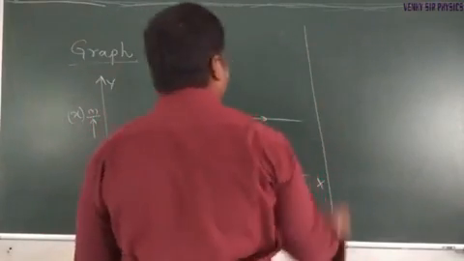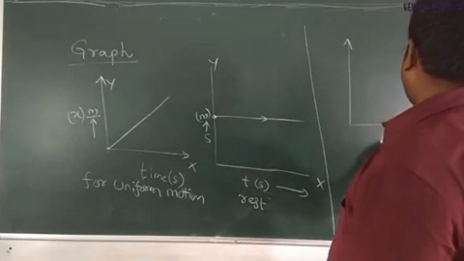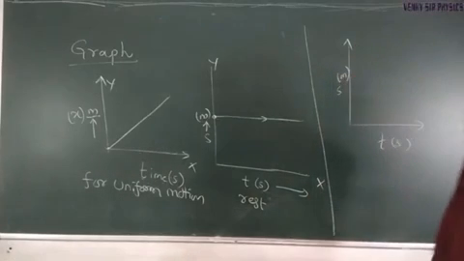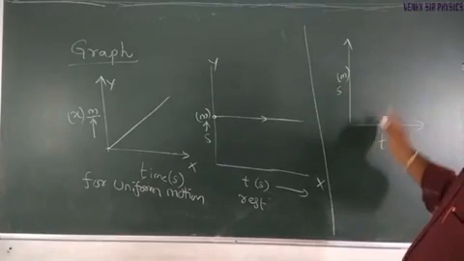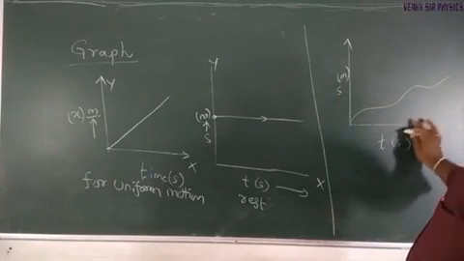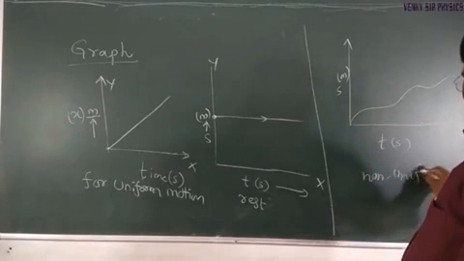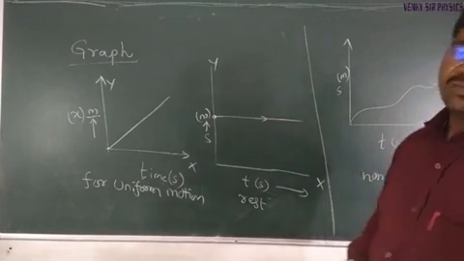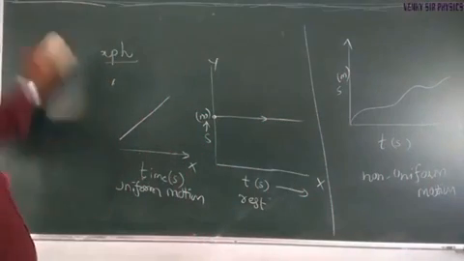Coming to non-uniform motion, with time in seconds and distance or displacement in meters. As I already said, unequal intervals of time cover equal distance like this. So this type of graph represents non-uniform motion.